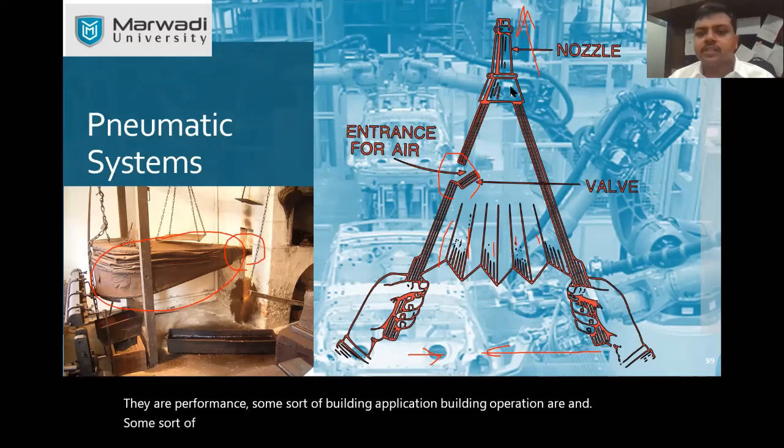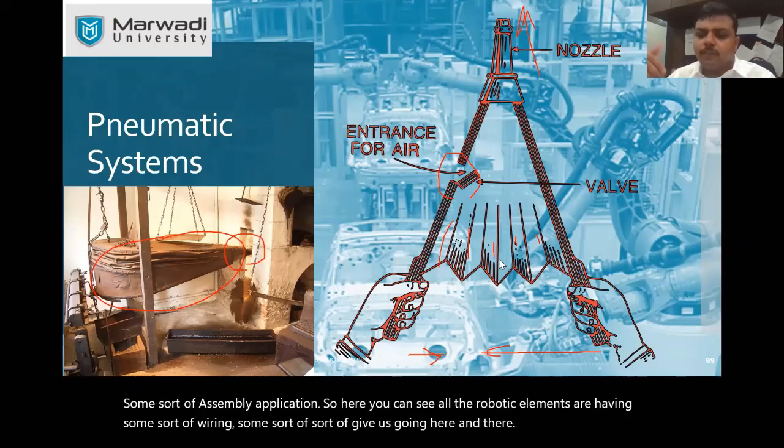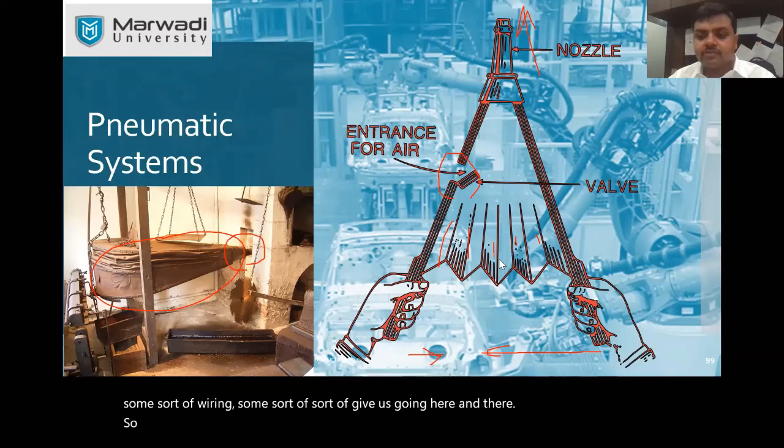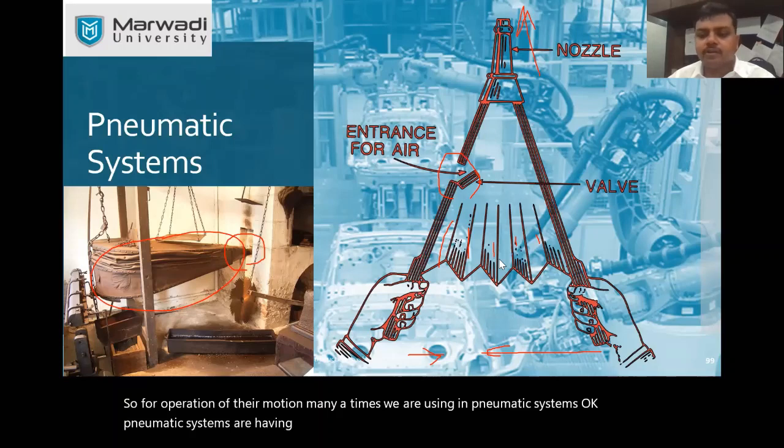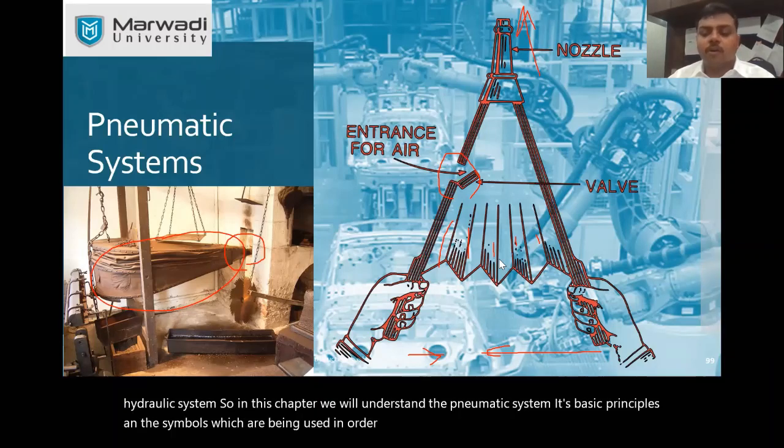All the robotic elements have wiring and cables going here and there. For the operation of their motion, many times we use pneumatic systems. Pneumatic systems have very significant benefits compared to electrical and hydraulic systems. In this chapter we will understand the pneumatic system, its basic principles, and the symbols used to indicate the operation of the machine.